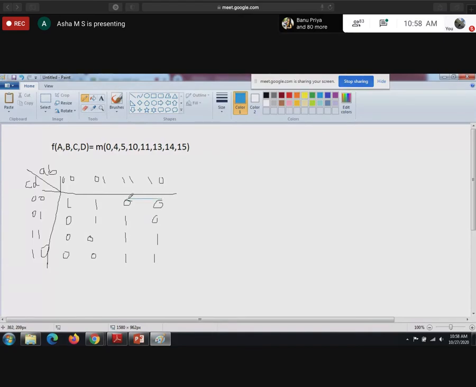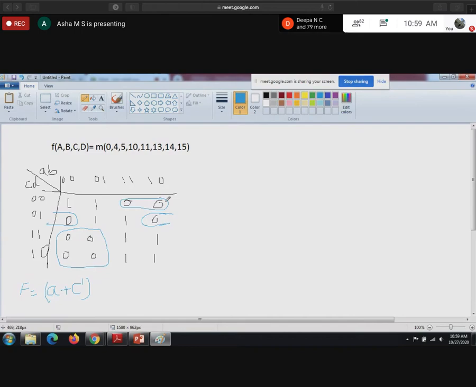So here I will do one pair. Here I will make one quad. Here I will make one pair. Okay. So this is the minimum expression. Write down the expression. What is F? Let me write it for the quad. B term will get cancelled. Left out with A. A is 0. So write as it is. Vertically D will get cancelled. Left out with C. C is 1. So it is A plus C bar.